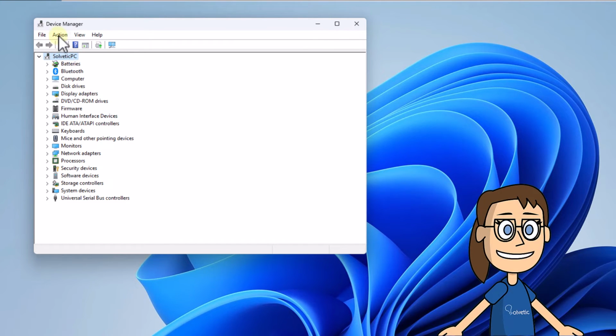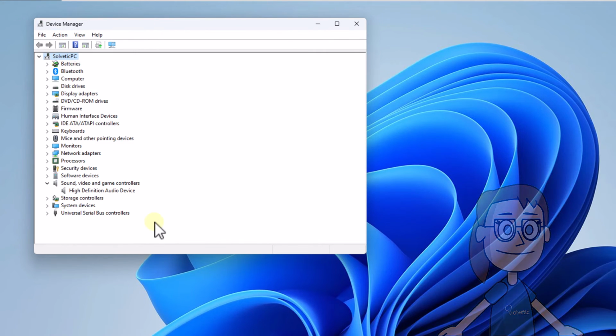When you do, go to the Action menu. There, click on the Scan for Hardware Changes option. You will wait for the driver to be installed automatically.